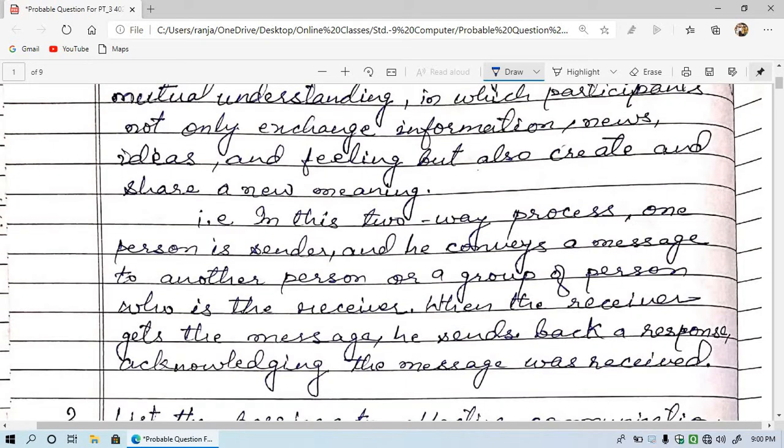In this two-way process, one person is the sender and he conveys a message to another person or a group of persons who is the receiver. When the receiver gets the message, he sends back a response acknowledging the message was received.